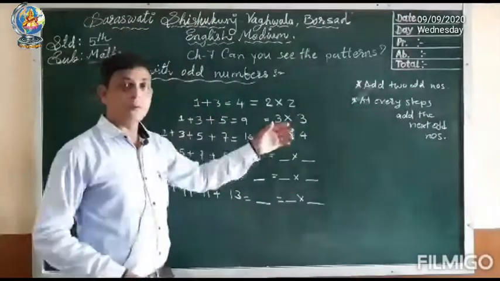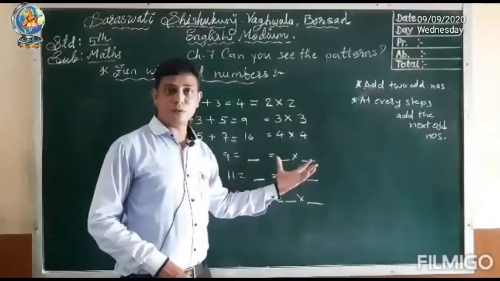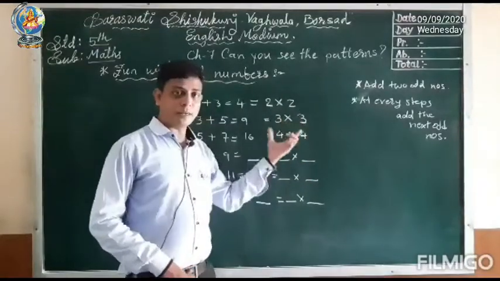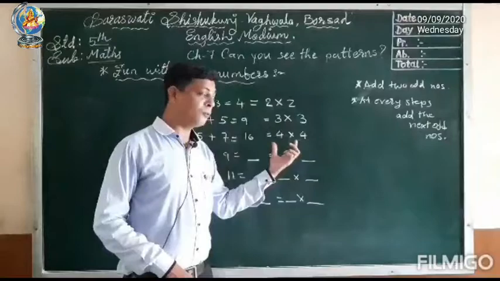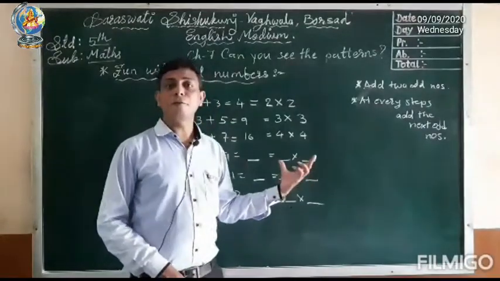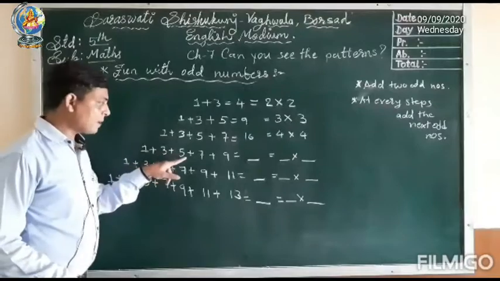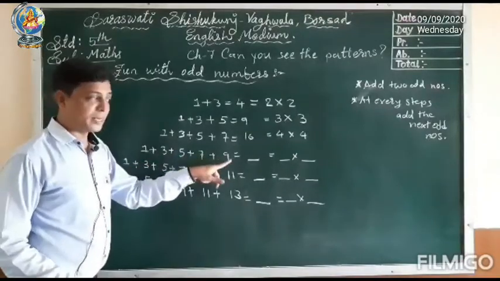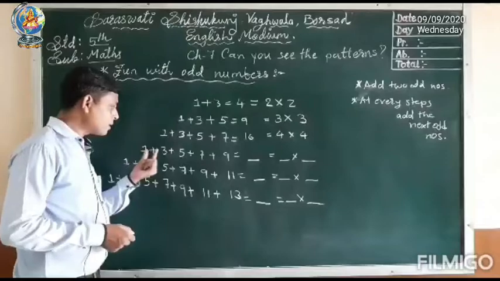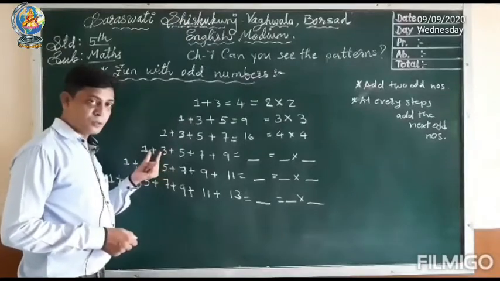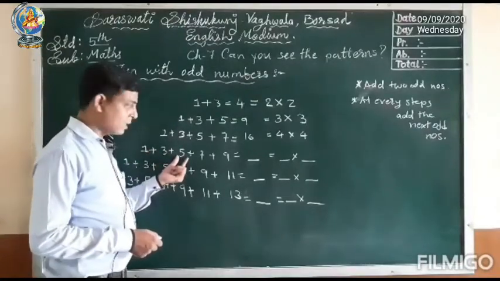You understood the pattern. What is the answer in the next step? You come to know now by looking at the pattern. 2 into 2, 3 into 3, 4 into 4. So next there will be 5 into 5. So let us check it. 1 plus 3 plus 5 plus 7 plus 9 is equal to how much? 1 plus 3 is equal to 4. 4 plus 5, 9.